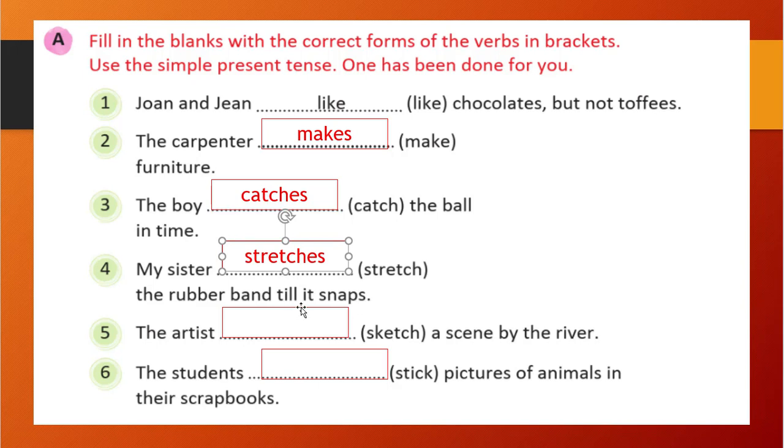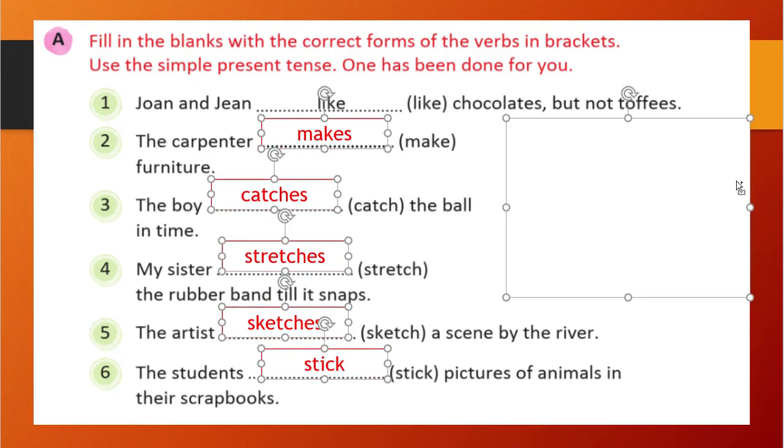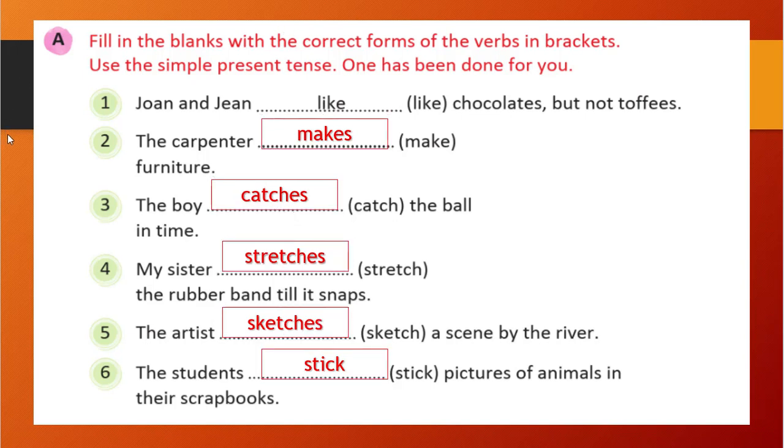The artist blank a scene by the river. So artist is a singular noun. So the verb will be used with s or es. So sketches will be the correct one. The students blank pictures of animals in their scrapbooks. So here students is a plural form. When plural form is there, we will simply write the verb as it is in the first form. So stick will become stick only, right? So it is very easy. If you know the rules, you can give the answer easily, right? It is not at all difficult.